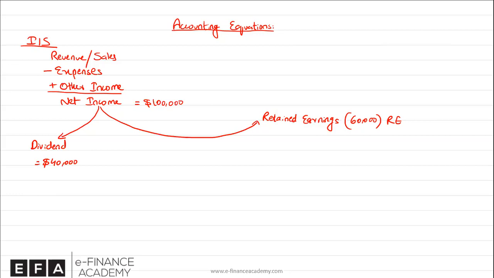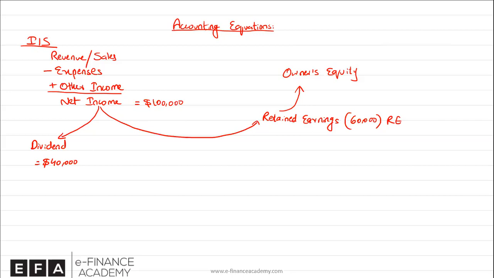And since this profit, which has been reinvested back into the business, belongs to the owners, later on we'll talk about another statement which is called the balance sheet. In the balance sheet, this will be part of owner's equity, which is the owner's actual investment. So the retained profit, which is reinvested, will be included in owner's equity, meaning this profit belongs to the owners, or this is an investment that they have made by reinvesting their profits.